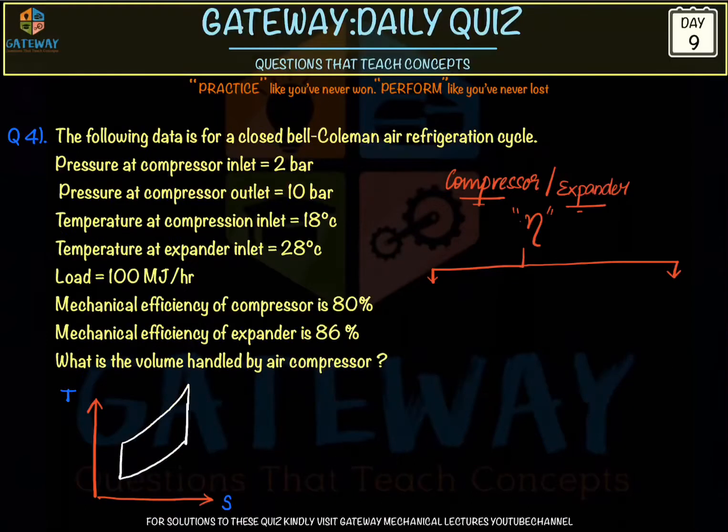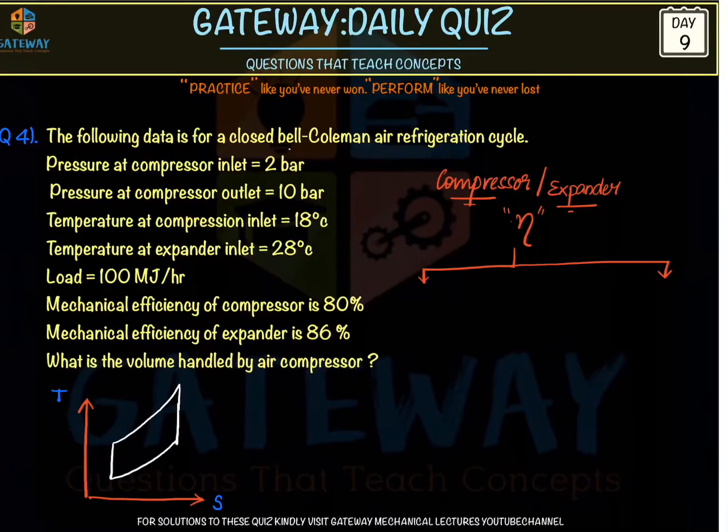And one more question was a doubt raised by a student, and it was question number 4. It is about the Bell-Coleman cycle.